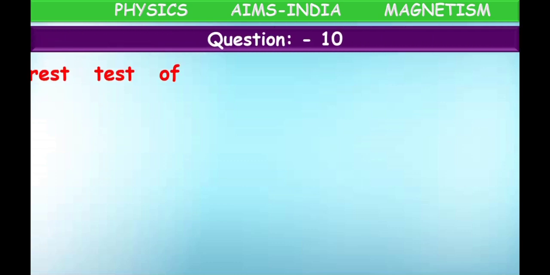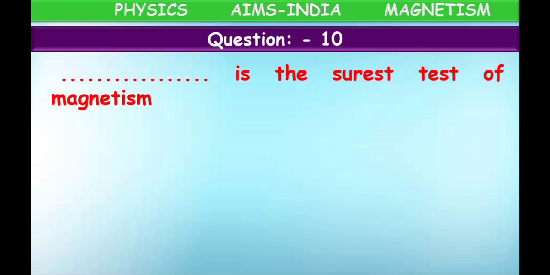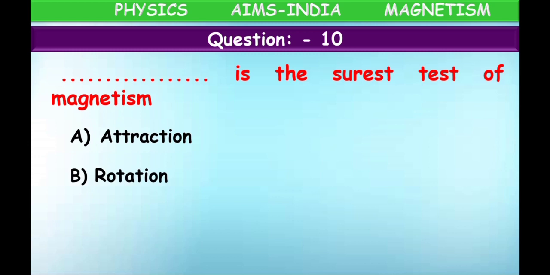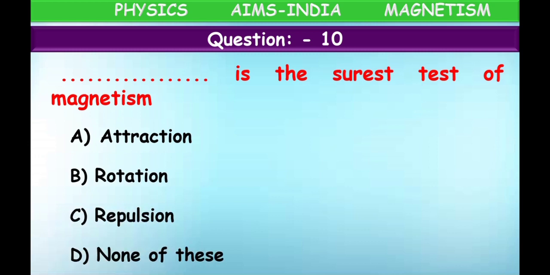Next. Last question, question number 10. Dash is the surest test of magnetism. Attraction, rotation, repulsion, none of these. So how to find whether an object is a magnet or not? Attraction means not only magnets, magnetic material also will get attracted.